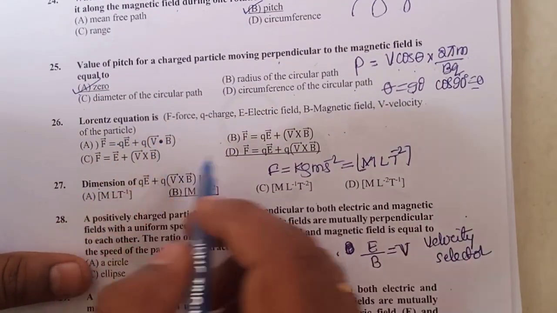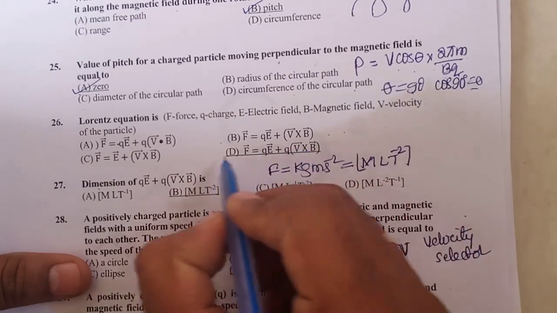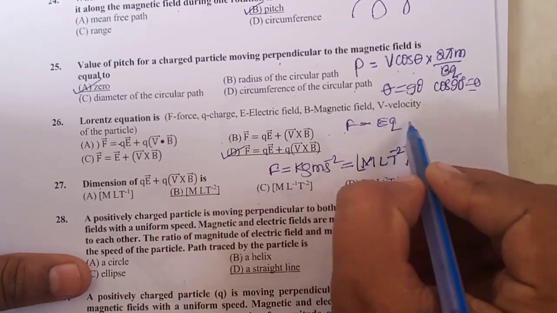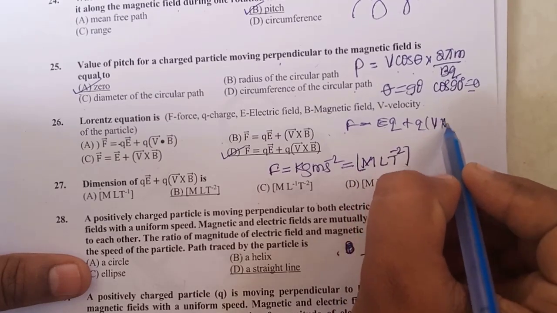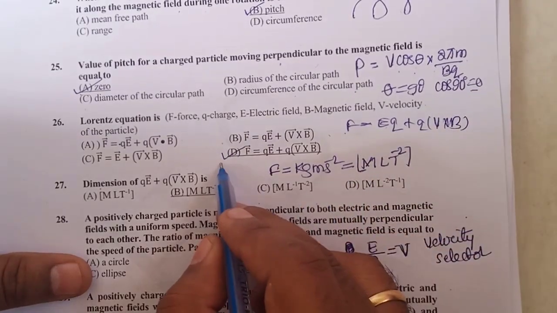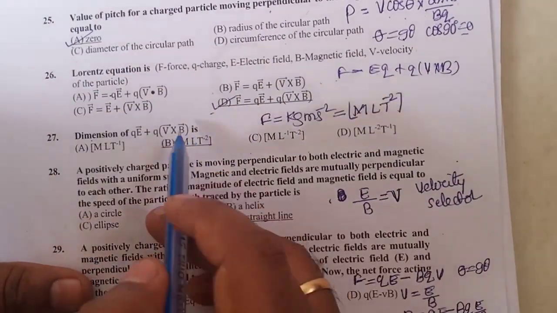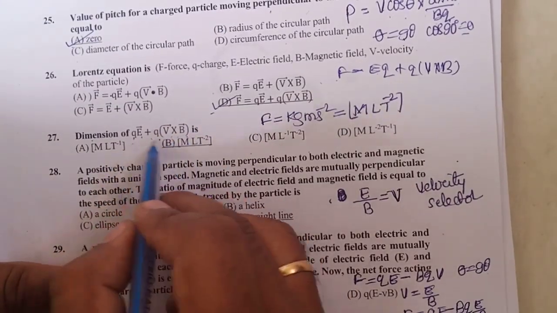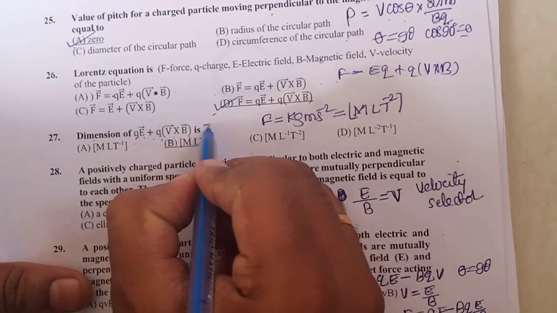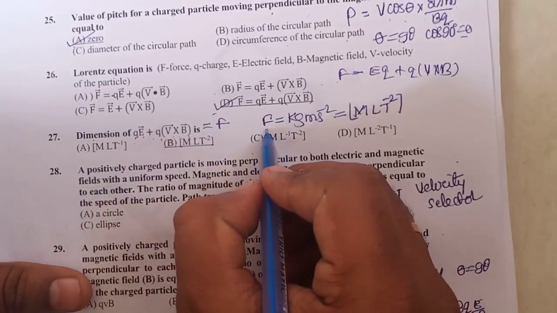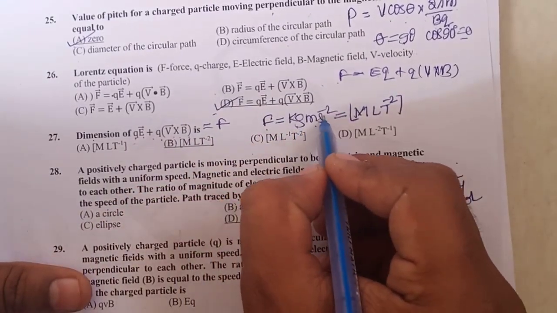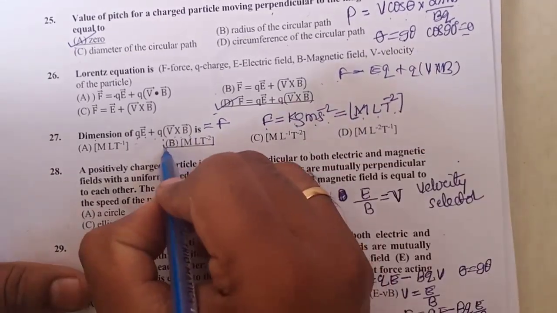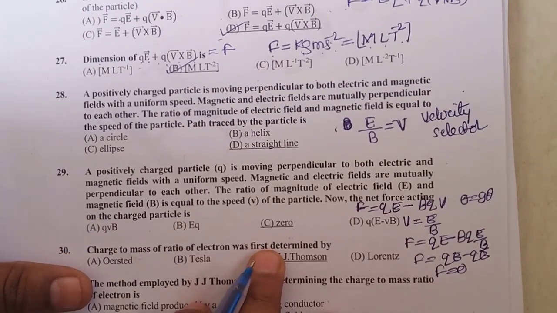The Lorentz equation is given by F is equal to E into Q plus Q into V cross B. That is the Lorentz equation, option D. The dimension formula for QE plus Q into V cross B, that is the Lorentz force, is equal to force. The SI unit of force is kg meter per second squared. Therefore it will be M1 L1 T to the power of minus 2. Therefore option B will be the correct one.